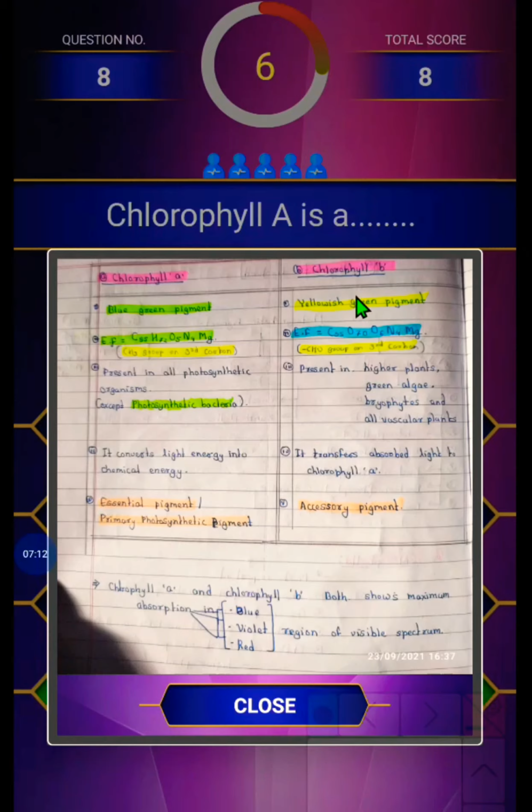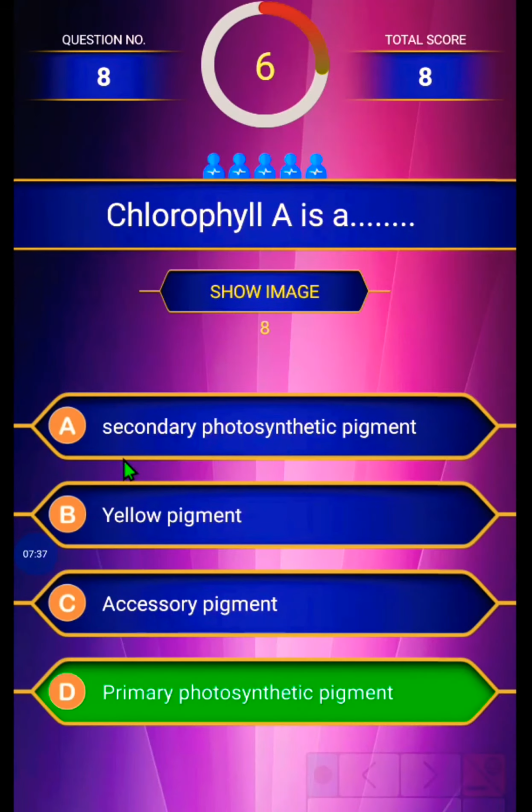And this is about chlorophyll B. It is a yellowish-green pigment, with CHO group on the third carbon. It is present in higher plants, green algae, bryophytes and all vascular plants. It transfers absorbed light to chlorophyll A. It is an accessory pigment. It is also helpful for the difference between chlorophyll A and chlorophyll B. So we can go next.